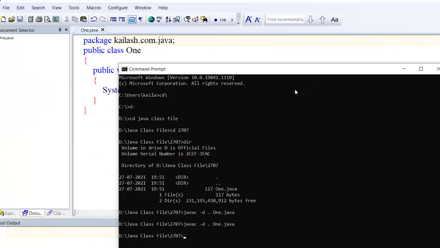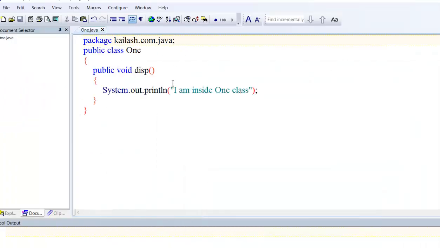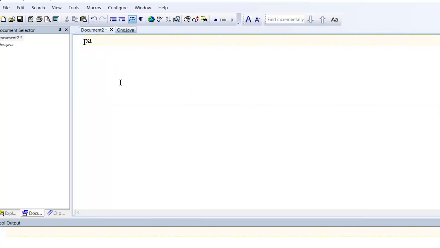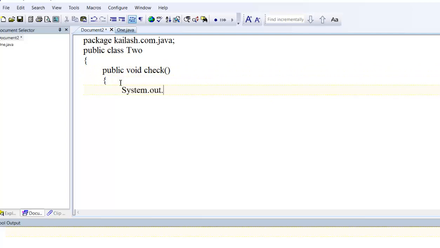Now once a package is created, we can use it. Now go for one more class. package class.com.java, then public class 2. I have created 2. Now public void check. I will use a check method, or you can write any method. System.out.println, I am inside 2 method, 2 class.